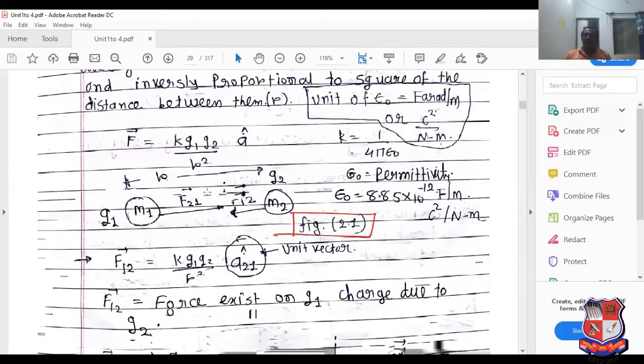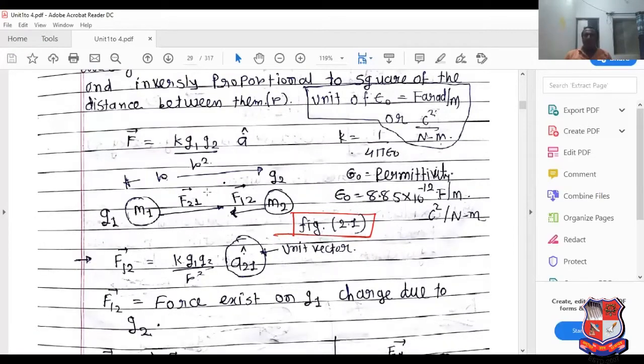So see this equation. F12 and F21 are equal, but the direction is opposite. See here for direction. Here F21 and here F12.